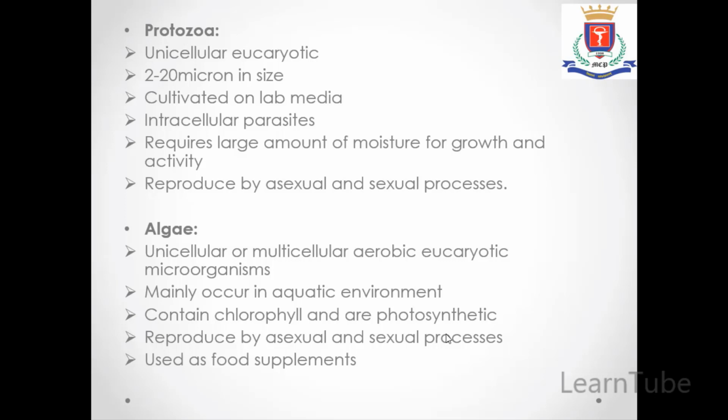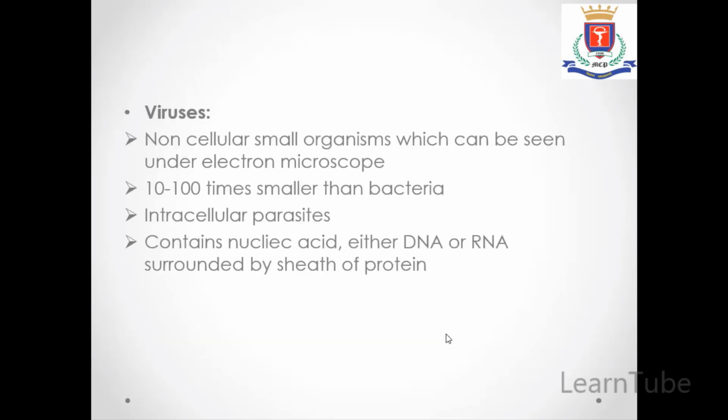Next is algae. Algae are unicellular or multicellular aerobic eukaryotic microorganisms. They usually occur in aquatic environments. They contain chlorophyll and hence they are responsible for photosynthesis and they can produce their own food. They reproduce again by both sexual and asexual processes and they are also used as food supplements for consumption.